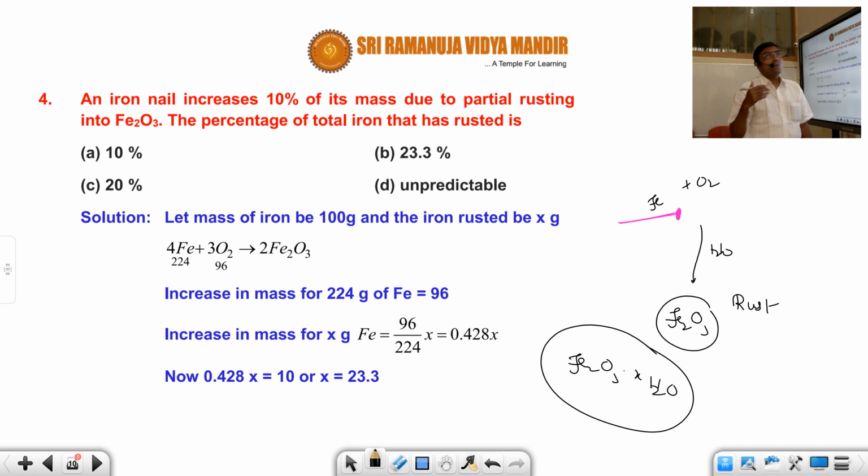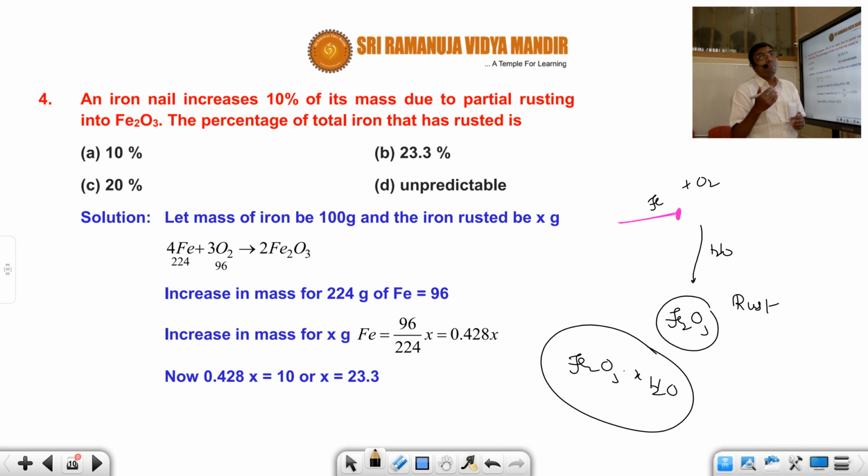That is rust. That's why sometimes you apply oil, so that there won't be any rust, because it forms a thin layer and the layer prevents oxide formation. It prevents the oxygen from reacting with iron. Anyhow, you understood the philosophy now.